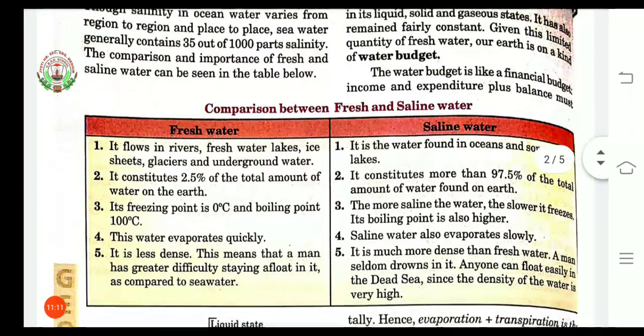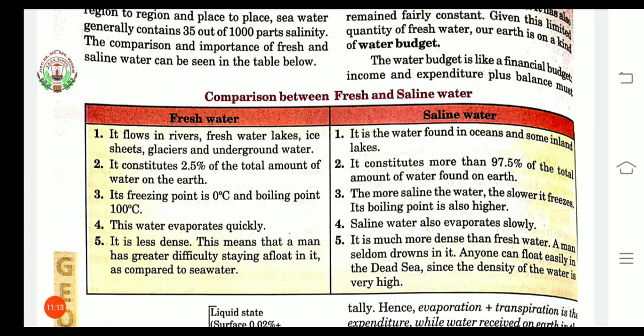Now we are having a comparison between fresh and saline water. First point: fresh water flows in rivers, fresh water lakes, ice sheets, glaciers and underground water. Saline water is the water found in oceans and some inland lakes.